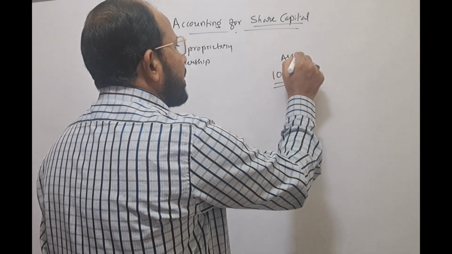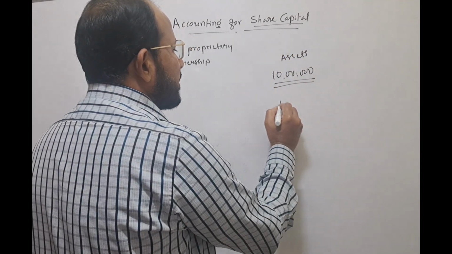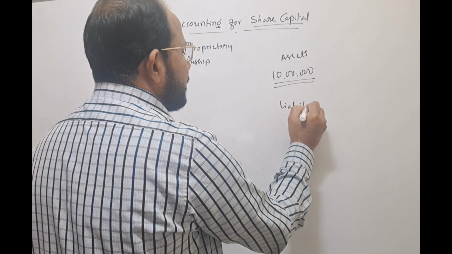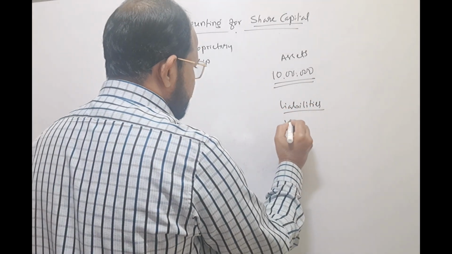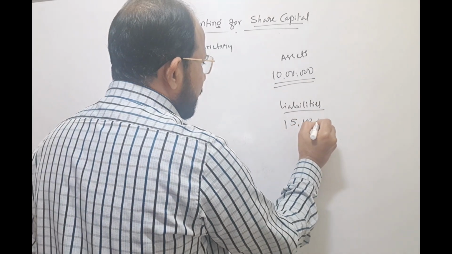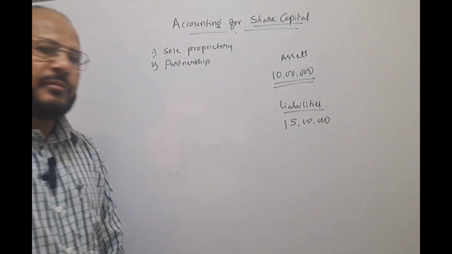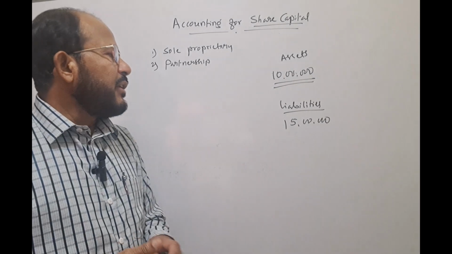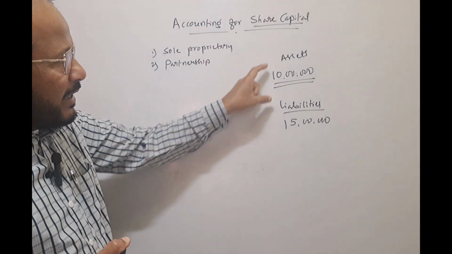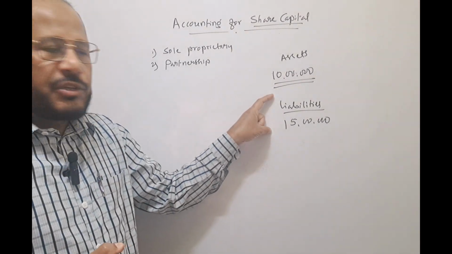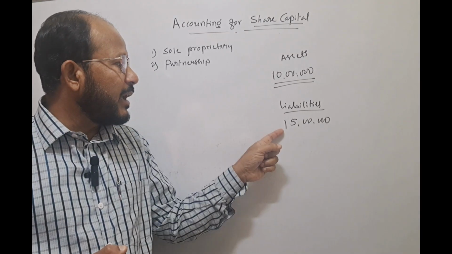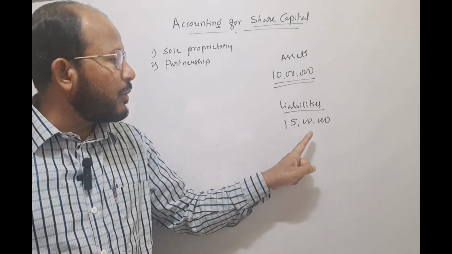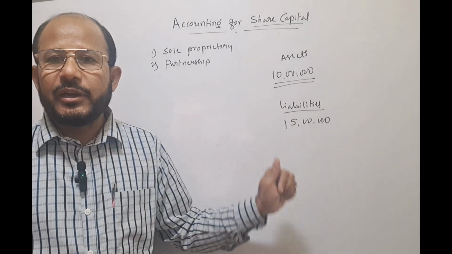Next one is liabilities of the partnership firm, there are rupees 15 lakh. See, when 10 lakh assets are there, it is very difficult to discharge the liability of rupees 15 lakhs. In this case, 5 lakh extra amount is required to discharge the outside liabilities in full.